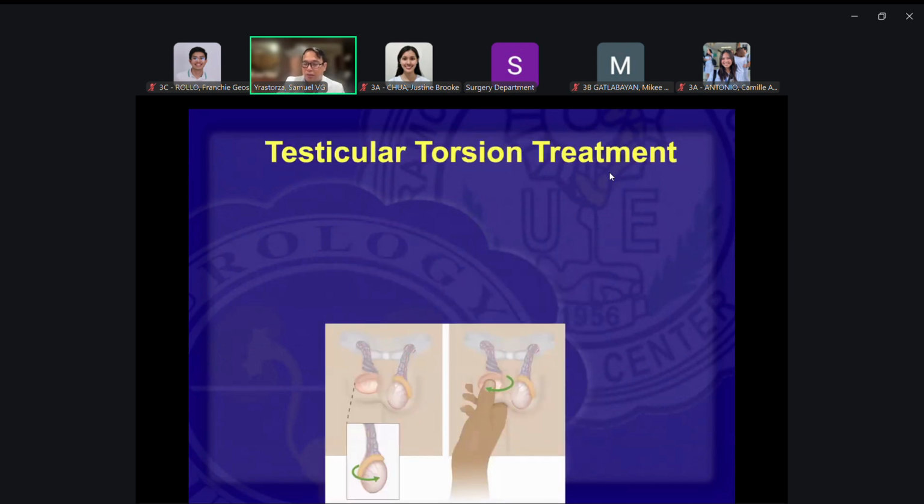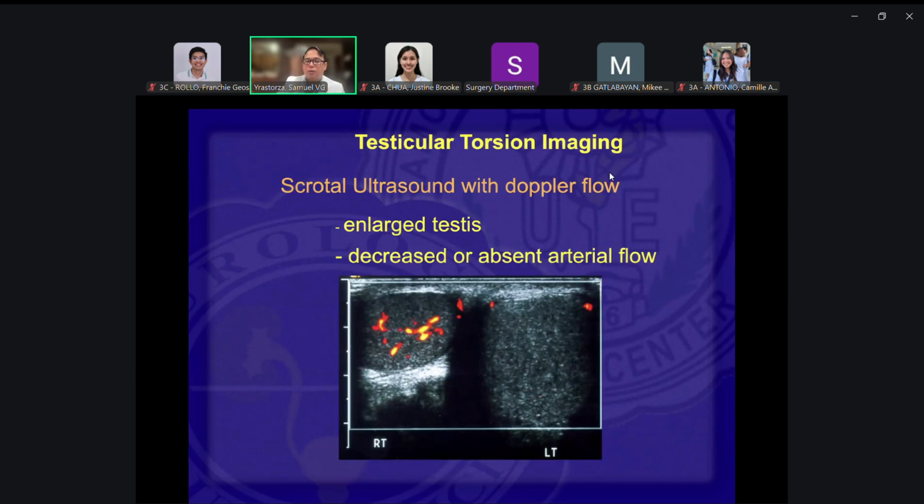When there's no flow, on the left side, there's no red nor yellow, then that would indicate torsion for this patient. There's no flow.